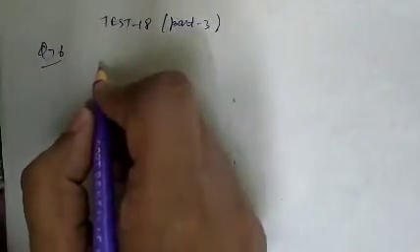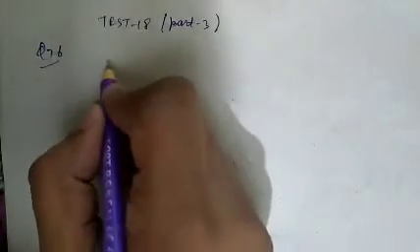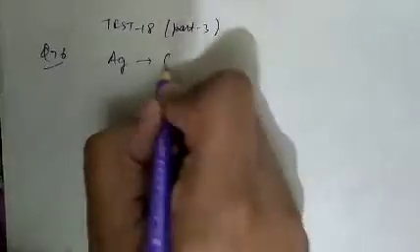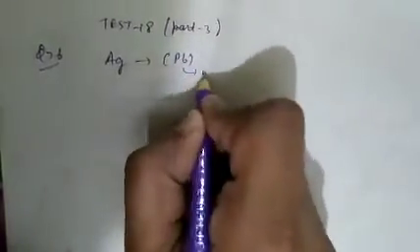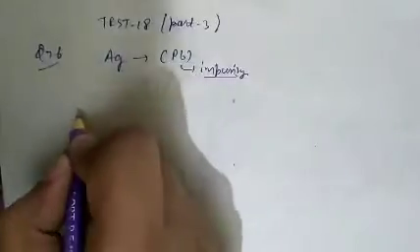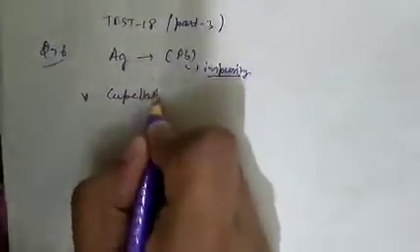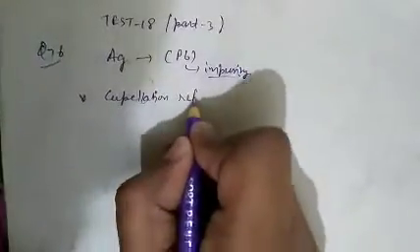See question number 76. Silver obtained from the argentiferous lead containing lead as an impurity. So in the extraction of silver, lead is present as an impurity. As we know, in the cupellation refining process